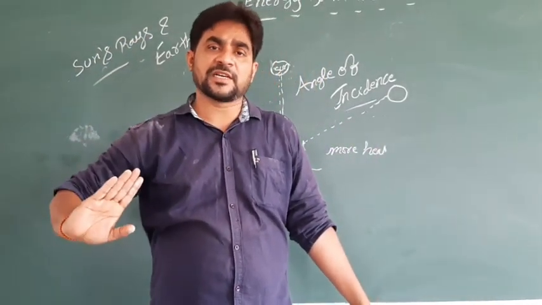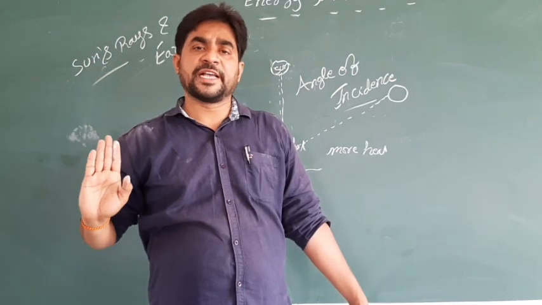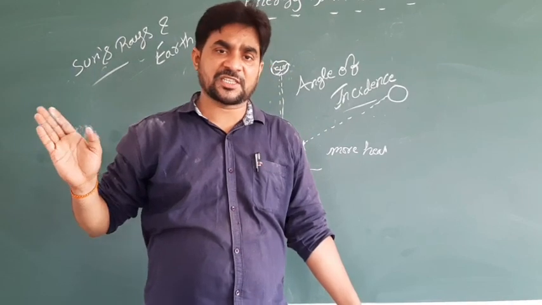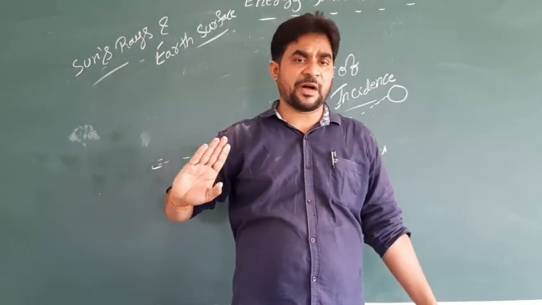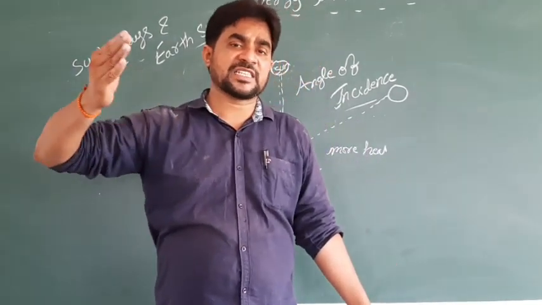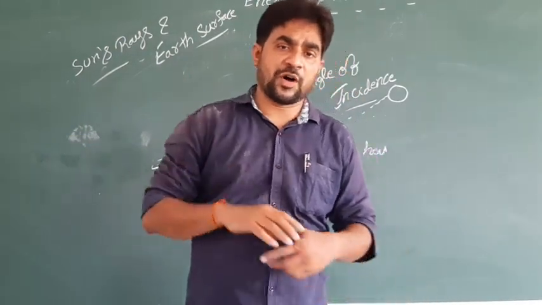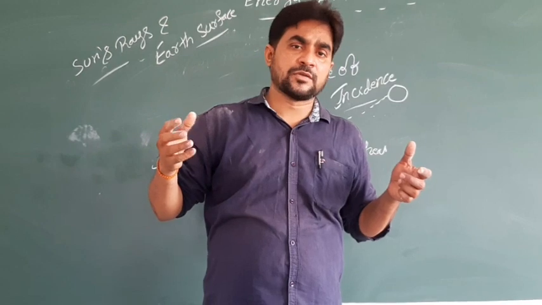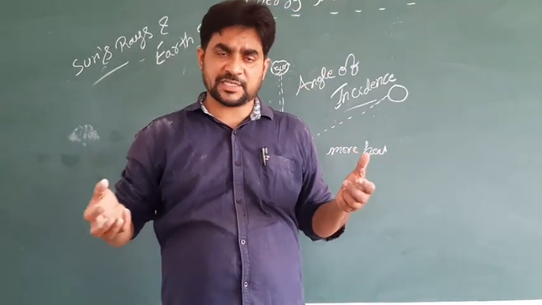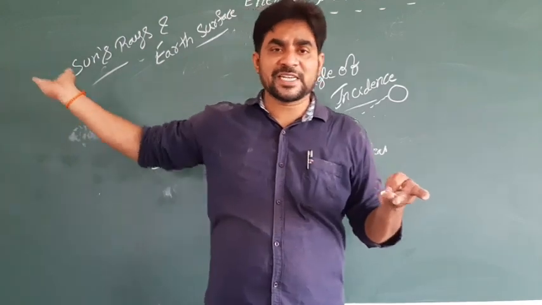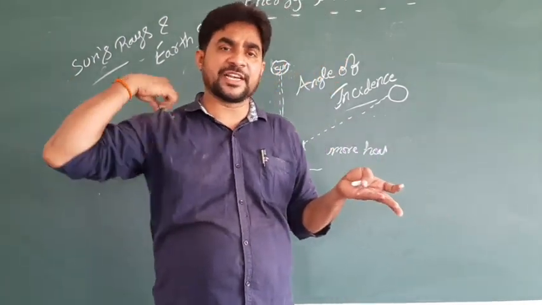Because of that, the temperature becomes very low. There is a lot of variation from one side to the other if the rays of the sun change. So this is one of the things. Polar regions have very low temperatures. Equatorial regions have high temperatures because of the angle of incidence.